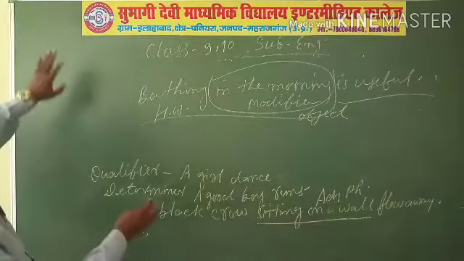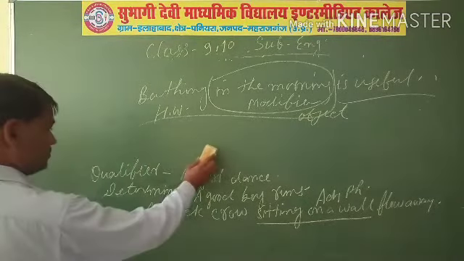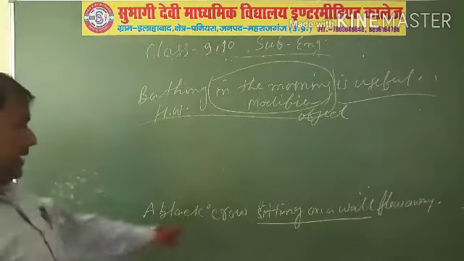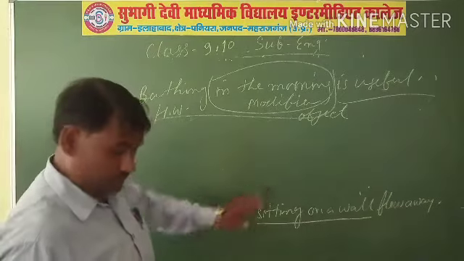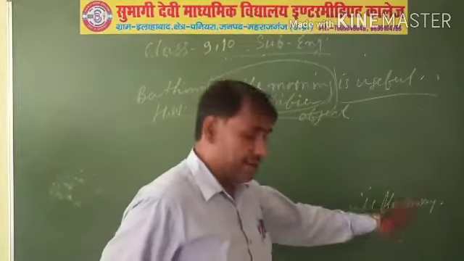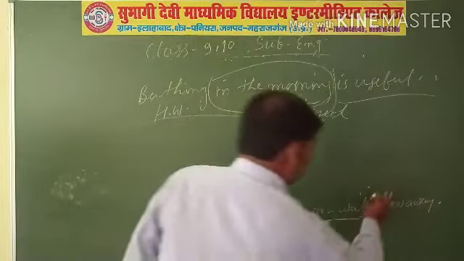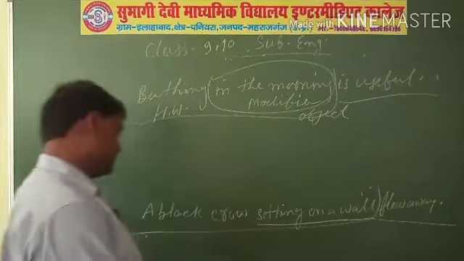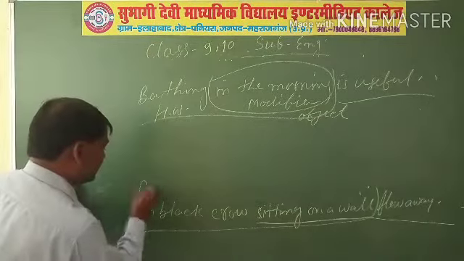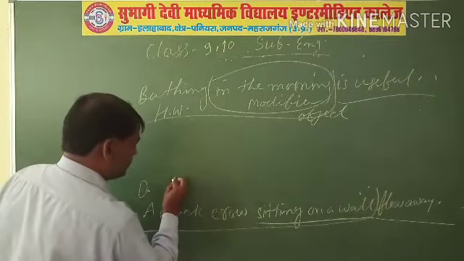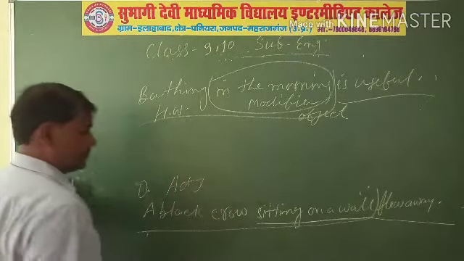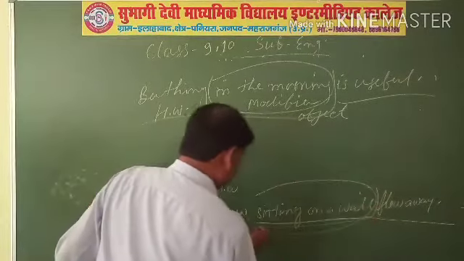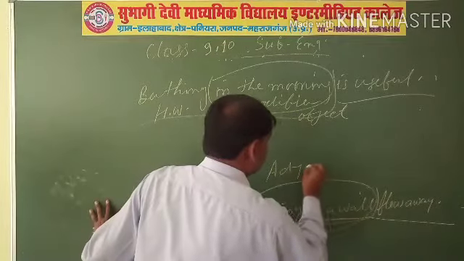In other examples, a black crow sitting on a wall flew away. Here this is the subject part and this is the predicate part. Here a is the determiner, black is the qualifier or adjective, crow is the head word, and sitting on a wall is called an adjectival phrase.